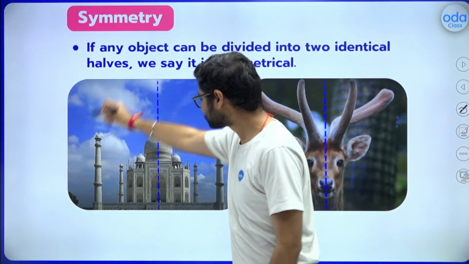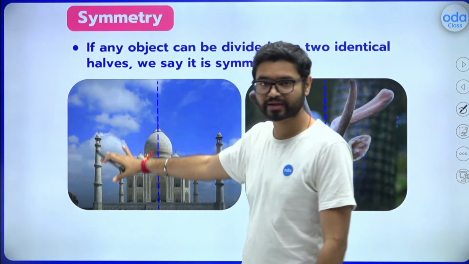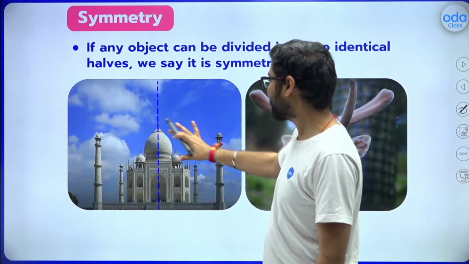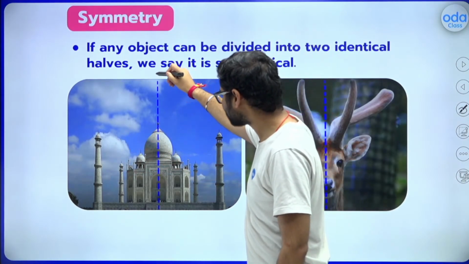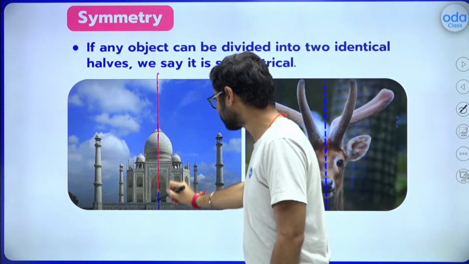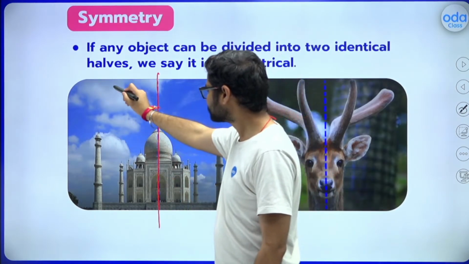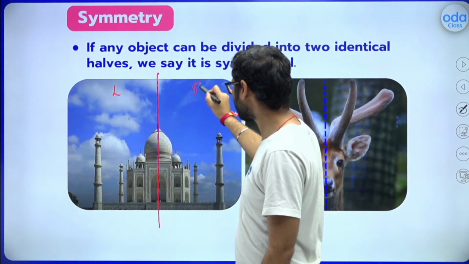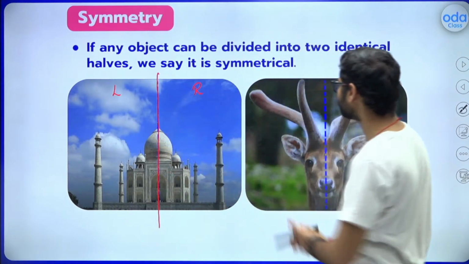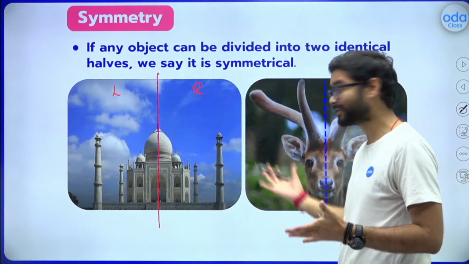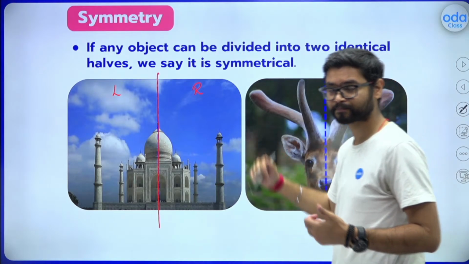For example, let's take the example of this Taj Mahal. If I decide to divide the Taj Mahal into two equal halves like this, do you think the left part and the right part of the Taj Mahal are identical, that they are mirror images of each other?